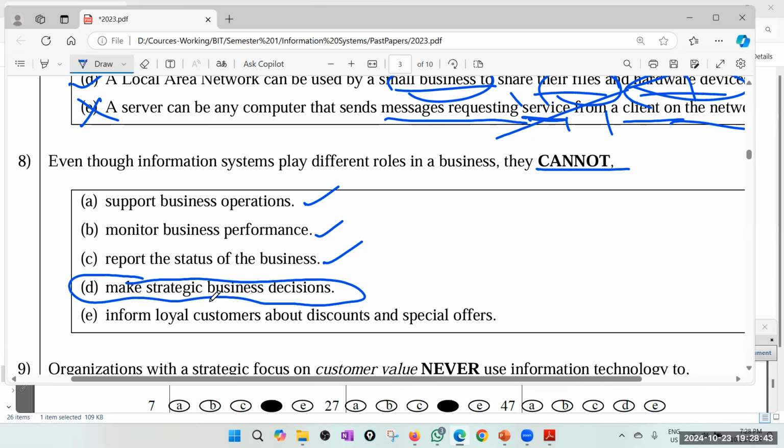But still, let's forget about the AI for the time being. Still in the future, definitely yes, but not right now. So let's keep that as a possible cannot answer. Inform loyal customers about discounts and special offers. Of course, that is a frequently done thing. Sending SMSs. Answer is D. Not yet. Maybe in the future, D is also possible.